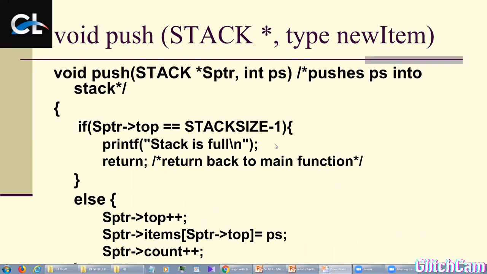So 0, 1, 2, third, and after the third index an element is already there. So we need to push it up, that means push to the upper side to insert the element. Directly in an array we can, but here we cannot. As per the LIFO concept, whatever element is last, we have to pop it out and put it into another stack. Then you can enter the new element at your required position. Then again you have to follow LIFO.